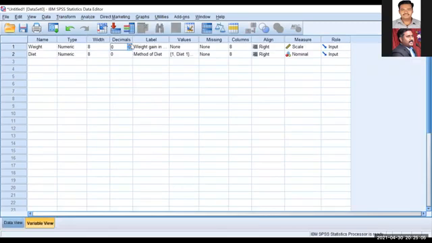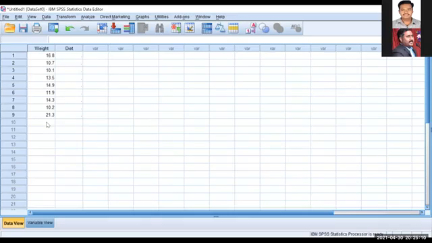In the decimal, you have to make it 1, so that whatever numbers are available after the decimal will show. Suppose you have 2 digits after the decimal, like 21.35, then you change the decimal places to 2. Okay, so 21.3,